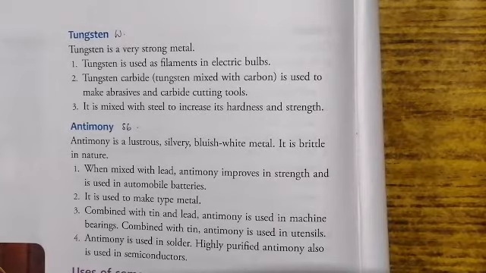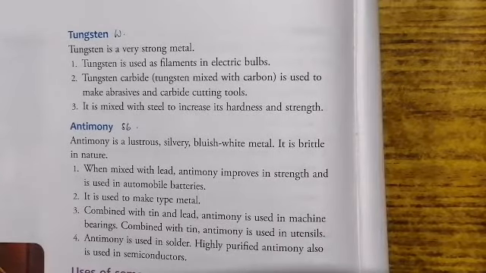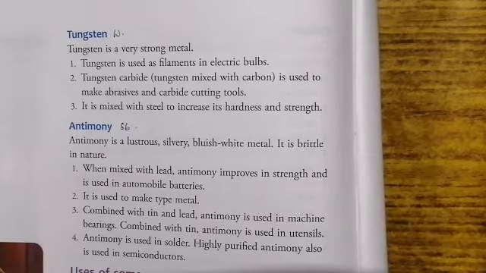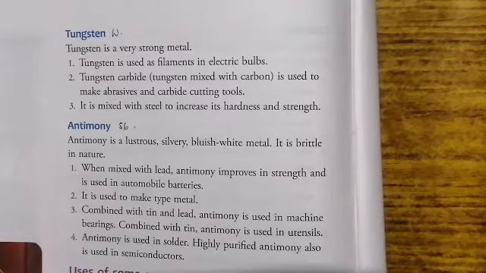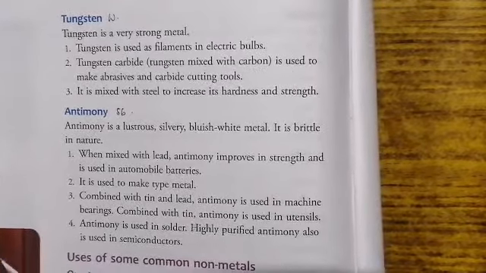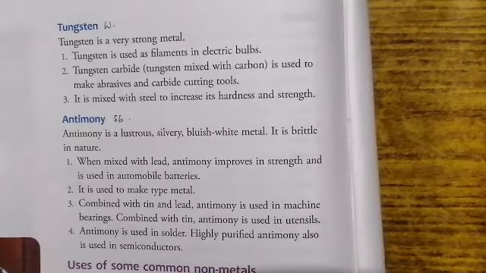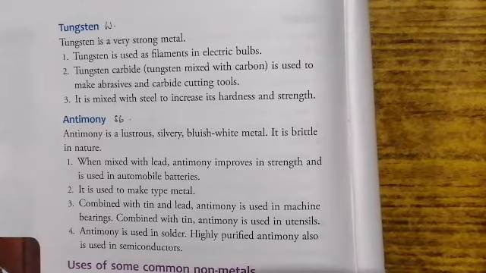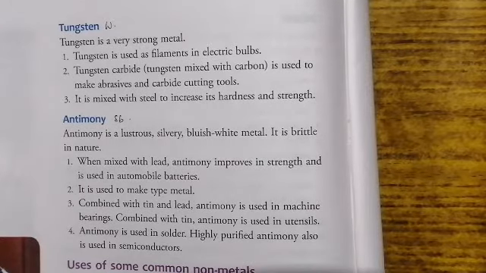And last of all, tungsten, when it is mixed with steel, it increases the hardness and strength. So the tensile strength of the alloy increases. And the last of all is antimony. The chemical symbol is Sb. Antimony is a lustrous, silvery, bluish-white metal.